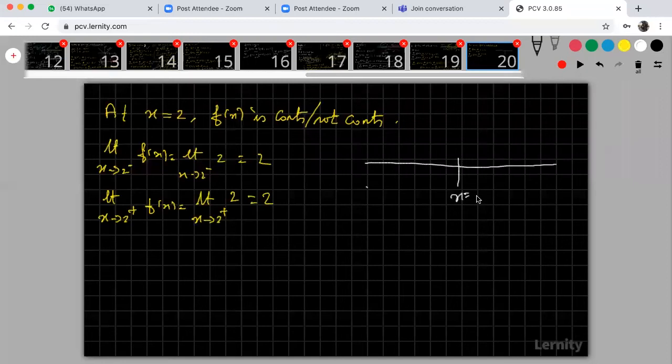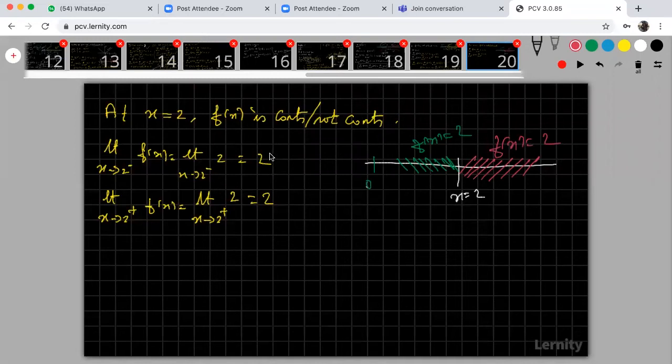I hope that is clear. So below x less than 2, what is my f of x? My f of x is 2 only. Zero is there, don't go above 0. Nearby 2 only you consider. In both the cases, my f of x is 2.